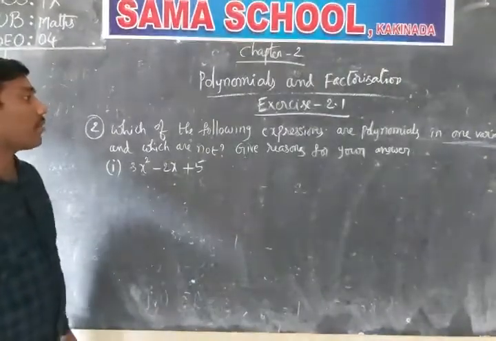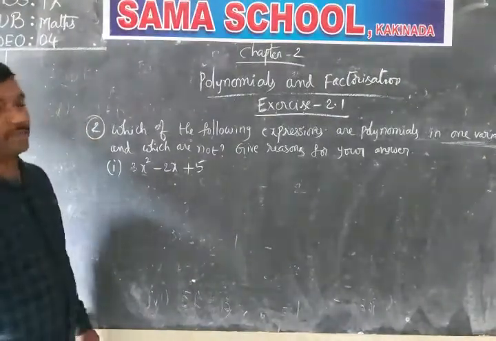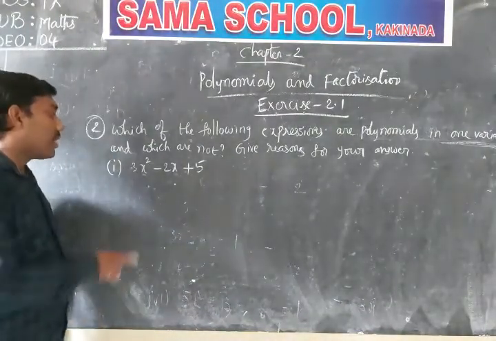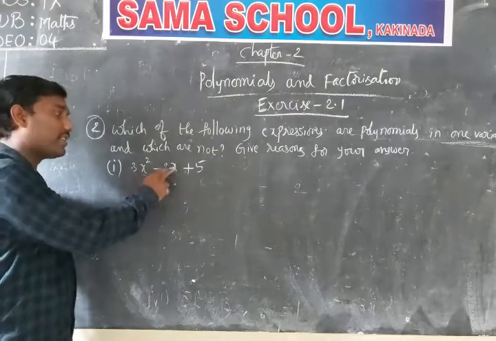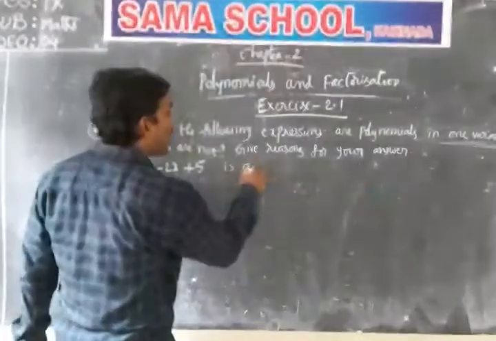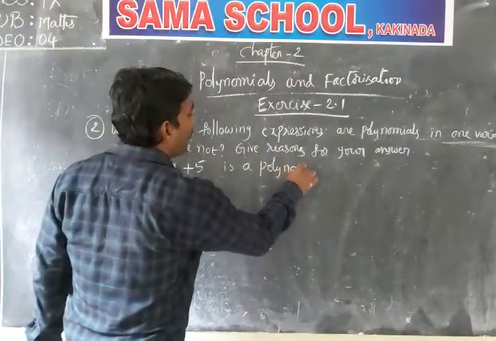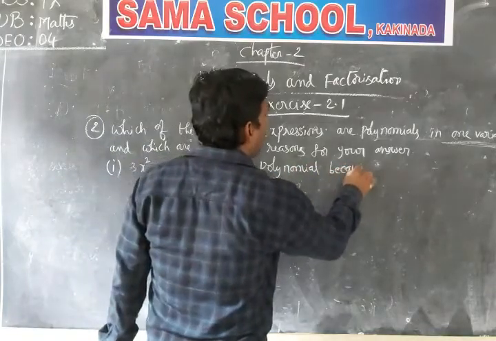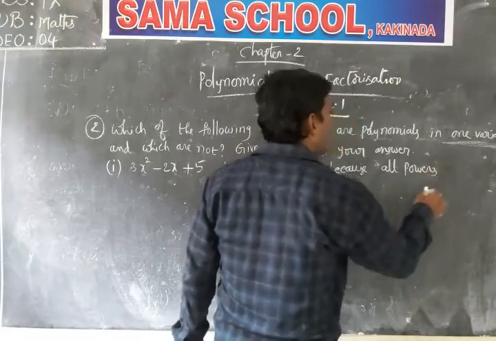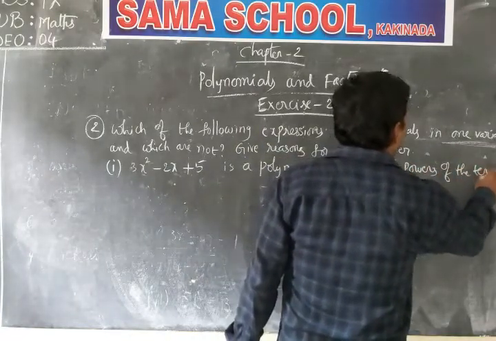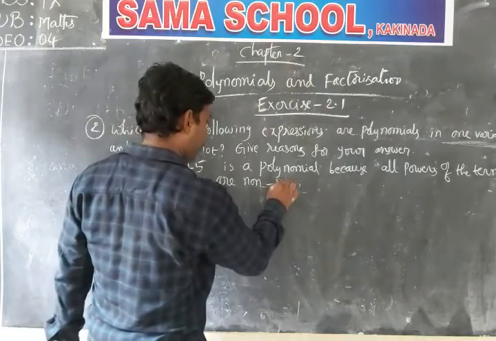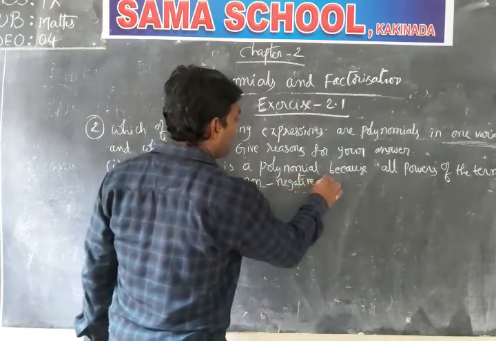Now you can check whether it is a polynomial or not, as we did already in the previous try-these sums. In 3x squared the degree is 2, in 2x it is 1, and in the constant it is 0. All are non-negative integers only. That is why it is a polynomial, because all powers of the terms are non-negative integers.